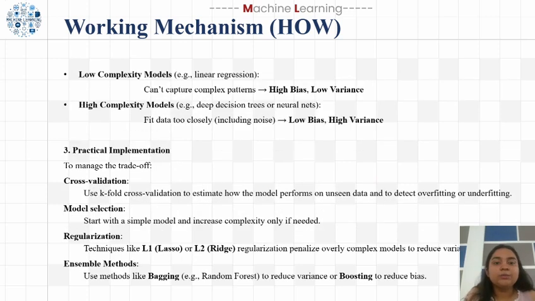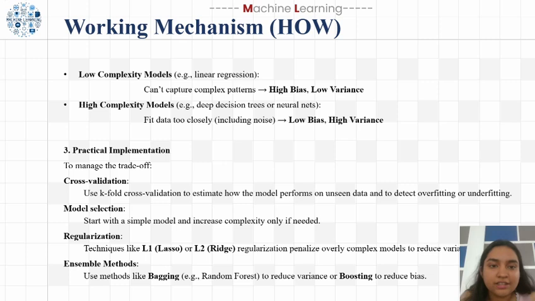A low complexity model, like linear regression, cannot capture the complex patterns in the data and usually has high bias but low variance. A high complexity model like a deep decision tree or a neural network fits the data too closely, including noise. It usually has low bias but high variance.